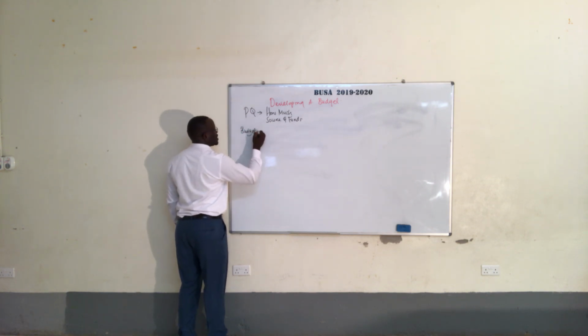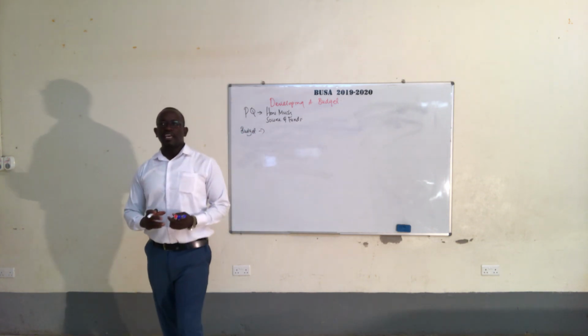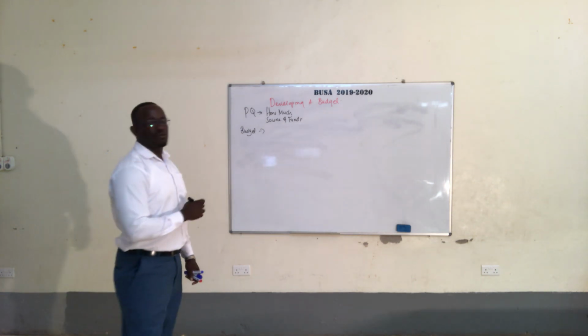What is a budget? It can be said that a budget is a financial statement.